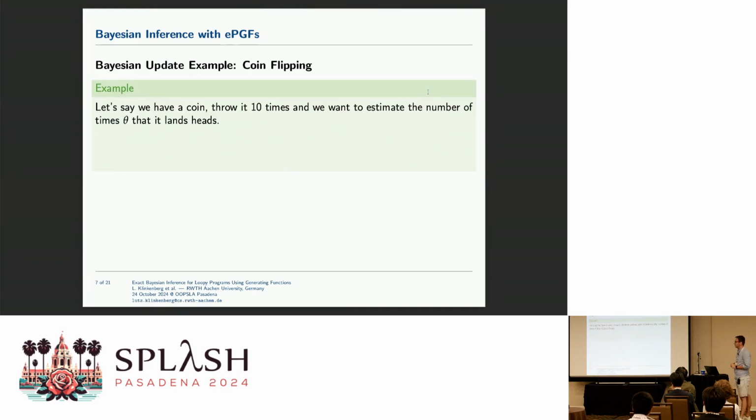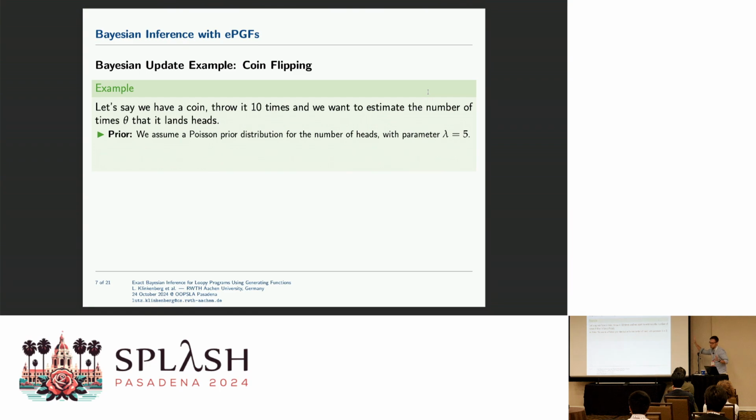Let me give you a quick example. Let's say we have a coin and we throw it 10 times. We want to estimate the number of times theta that it lands heads out of these 10. Let's say our initial belief is that most likely it's a fair coin, so it should be roughly around 5.